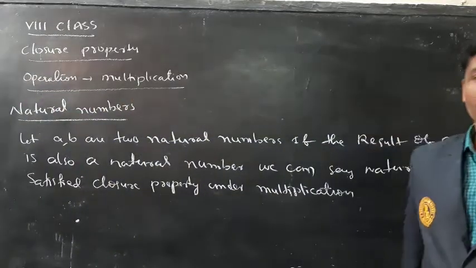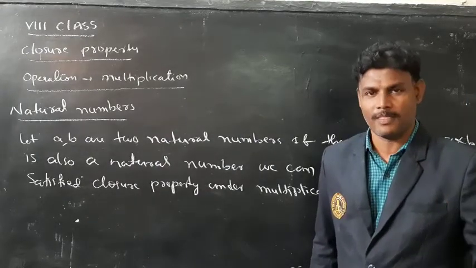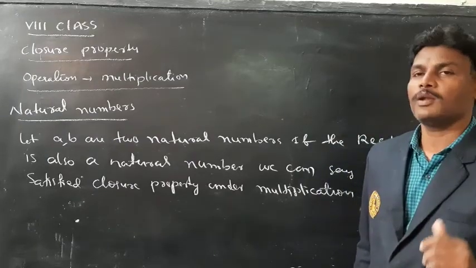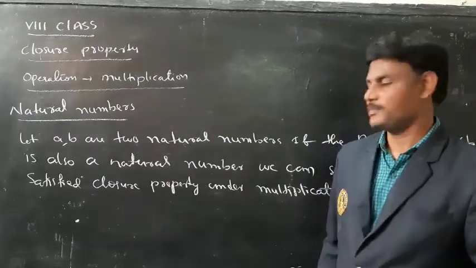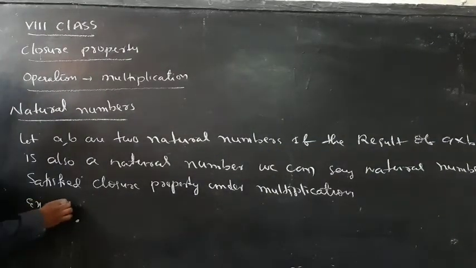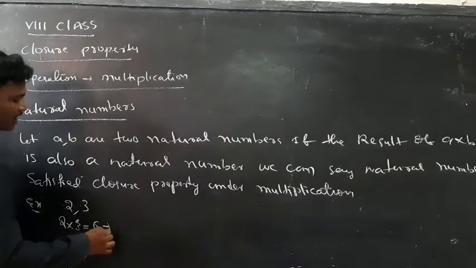Let a, b be two natural numbers. If the result of a into b is also a natural number, then we can say natural numbers satisfied closure property under multiplication. Now examples. 2, 3 are natural numbers. And what about 2 into 3? 2 into 3 is equal to 6. 6 is also a natural number.